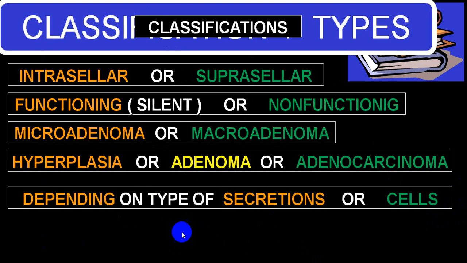Depending upon the secreting cells, you can call them chromophobe cells or chromophil cells. Chromophobe cells are usually non-functioning or non-secretory tumors, while chromophil cells can be alpha cell tumors or beta cell tumors. Alpha cell tumors will secrete prolactin and growth hormone, while beta cell tumors will secrete TSH, ACTH or gonadotropic hormones. And these are the different ways in which the tumors of the pituitary gland can be classified.